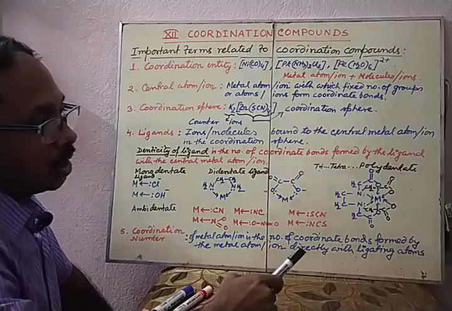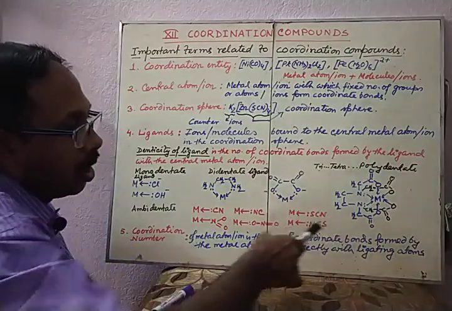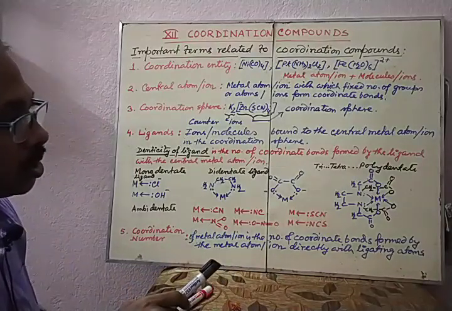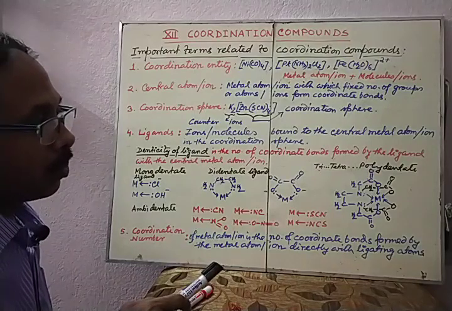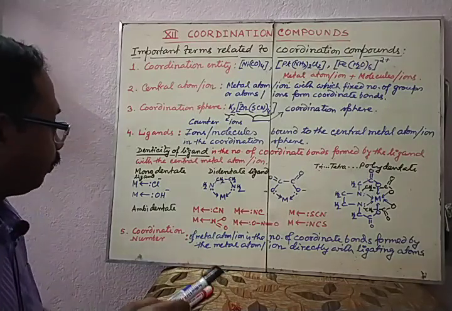So all 4 oxygen atoms are ligating atoms along with 2 nitrogen atoms. So there are 6 ligating atoms present within this ligand. So it is an example of a hexadentate ligand, considered a polydentate ligand.